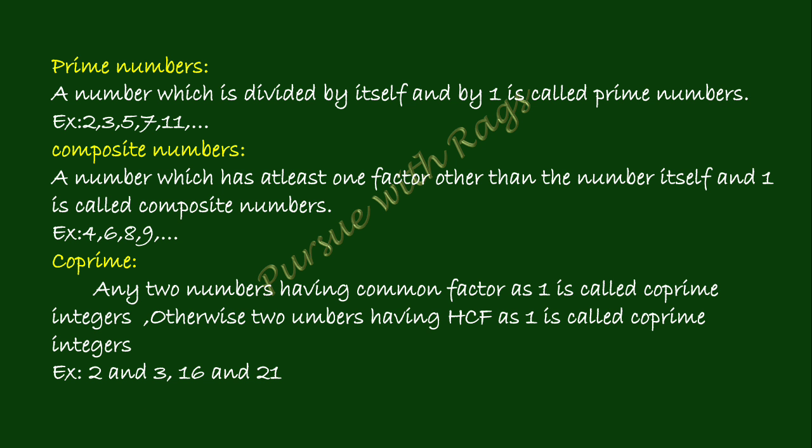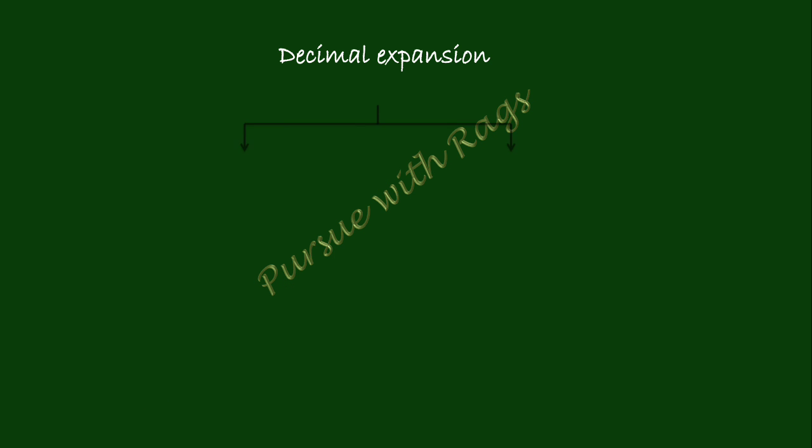And 16 and 21. So what are all the factors of 16? 2 power 4, and for 21, 3 into 7. These don't have any common factor other than 1. So the HCF of the two numbers is 1. So we can tell 16 and 21 are coprime integers. Clear? Now let's move to the decimal expansion of rational and irrational numbers.